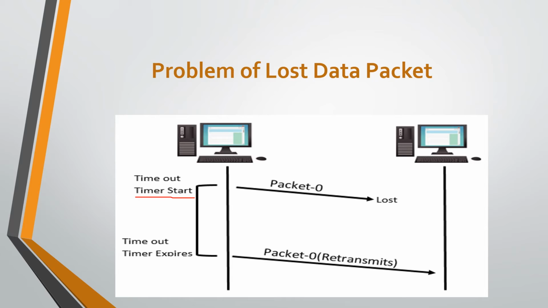Here the sender already saved a copy of the data frame before accepting the acknowledgement, so the sender resends that copy of the data packet to the receiver. In this way, using the timeout, the problem of a lost data packet is solved.